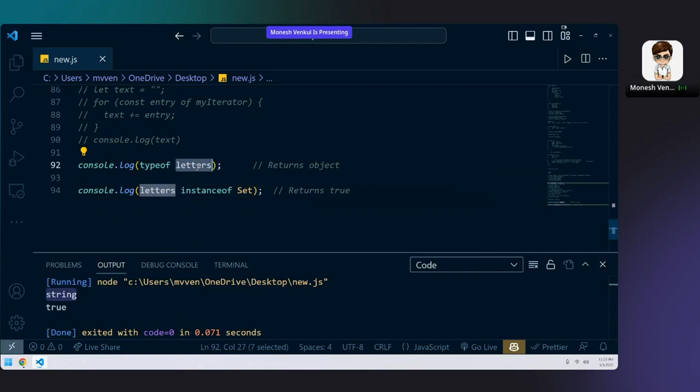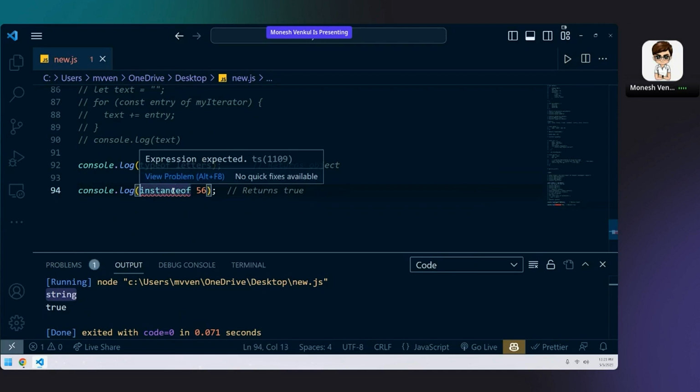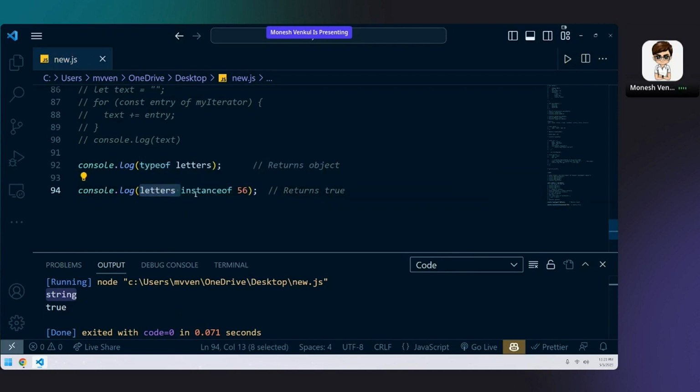What if we ask instanceof 56? Okay, if you want instanceof 56, let's remove letters. You need something here. You can ask like this.